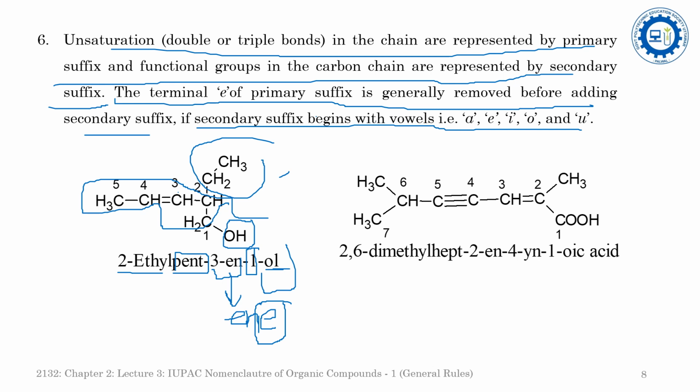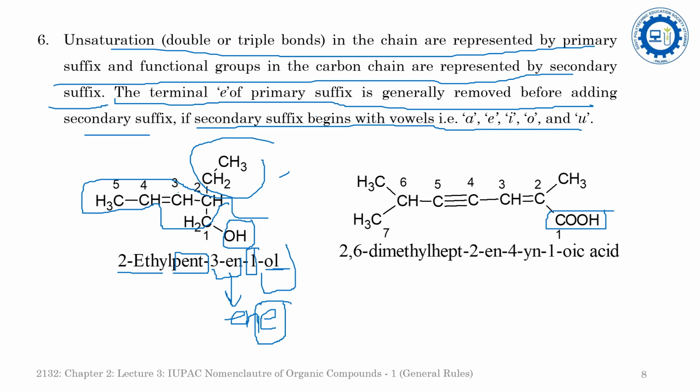In the next example you will see the functional group is COOH, that is a carboxylic acid or oic acid. So we will have to start the numbering from this carbon atom, since this carbon atom is associated with the functional group. So this carbon atom will become the terminus carbon atom, and we will have to start the numbering from here.